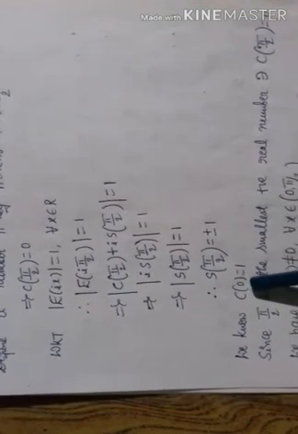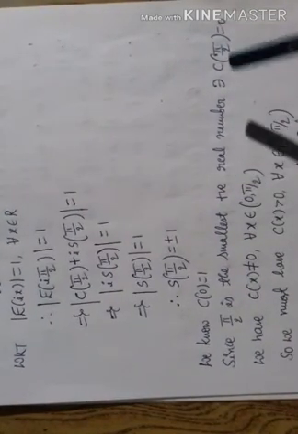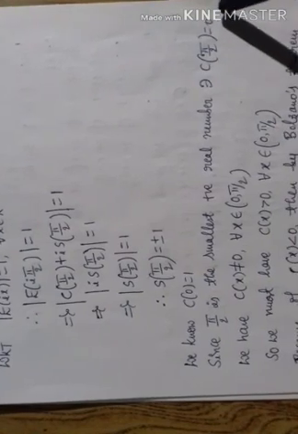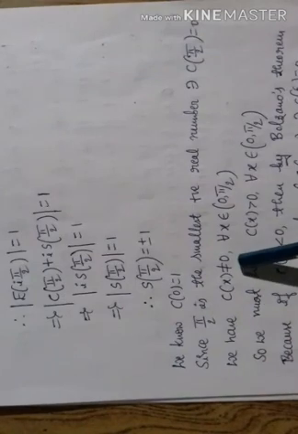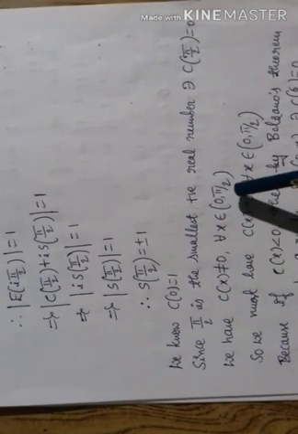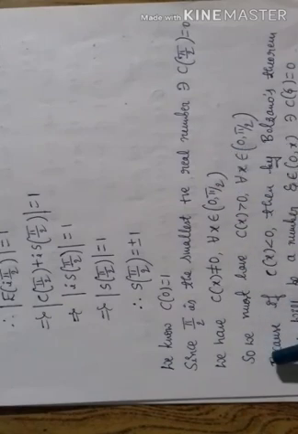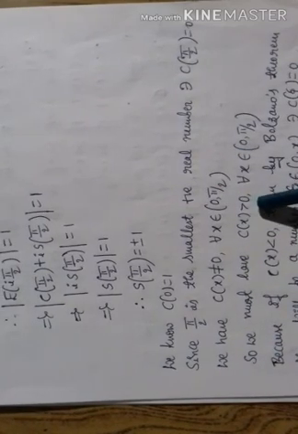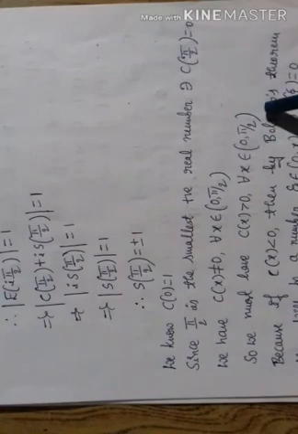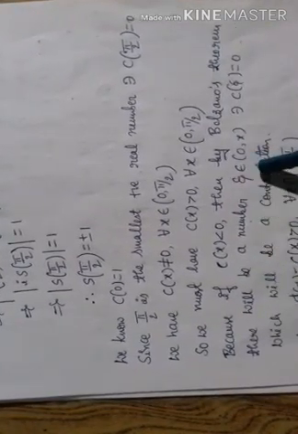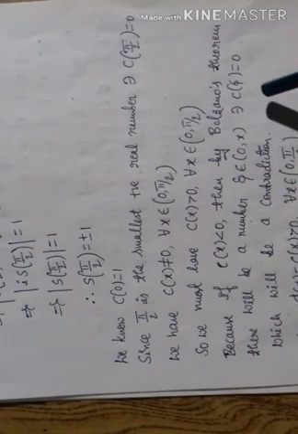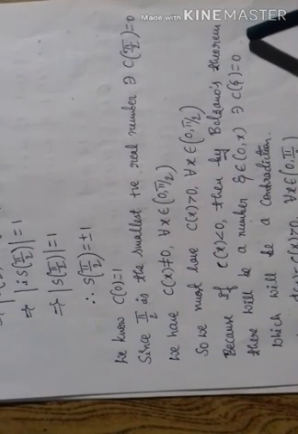We know that c of 0 is equal to 1. Since pi by 2 is the smallest positive real number such that c of pi by 2 is equal to 0, because x naught value is pi by 2, we have c of x is not equal to 0 for all x belongs to open interval 0, pi by 2. So we must have c of x is greater than 0 for all x belongs to open interval 0, pi by 2. Because if c of x is less than 0, then by Bolzano's theorem there will be a number xi belongs to open interval 0, x such that c of xi is equal to 0,